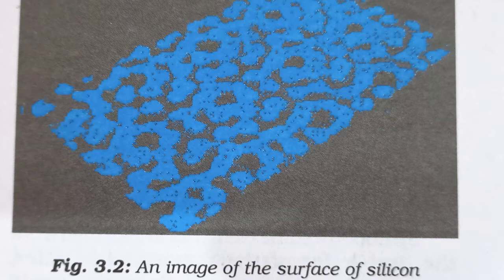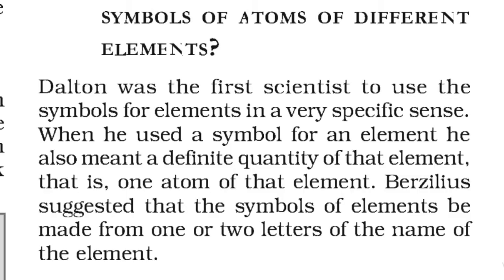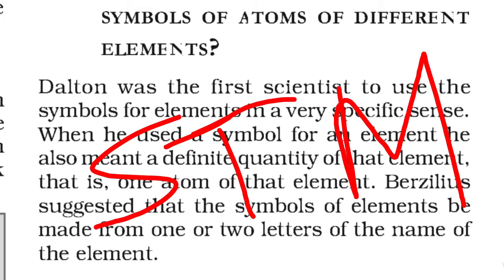So our scientists have found a new mechanism, a new microscope, which we call the scanning tunneling microscope, STM. Scanning, tunneling microscope. In short, we call it an STM.